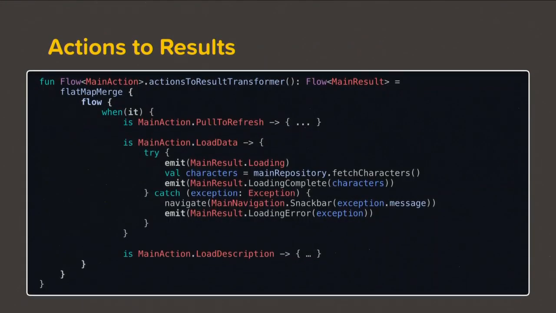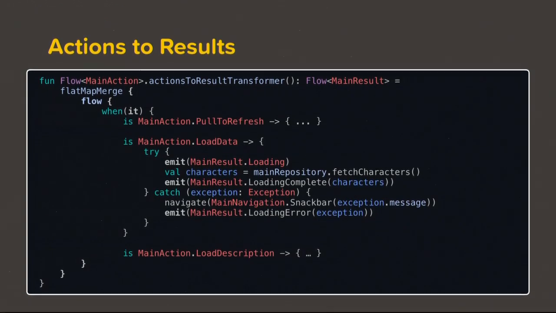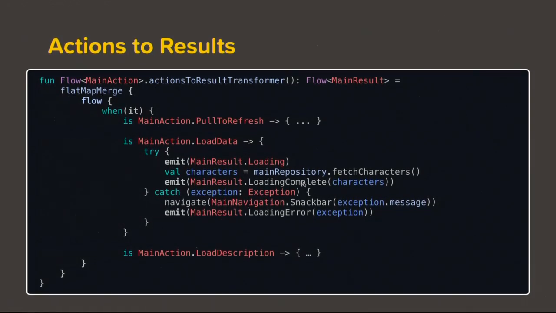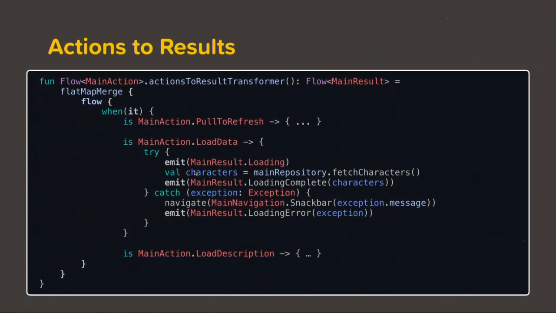So that's done. I just talked about taking a stream of actions and dividing them and then merging them back. We can also do this instead. What we can do is take a stream of actions, attach a big when statement, also attach a big flow outside, and then according to a particular action, we can keep on emitting various loading and loading complete. It becomes a bit sequential in this case, and we can do this because we are emitting a single from our repository. That is why we can do this.